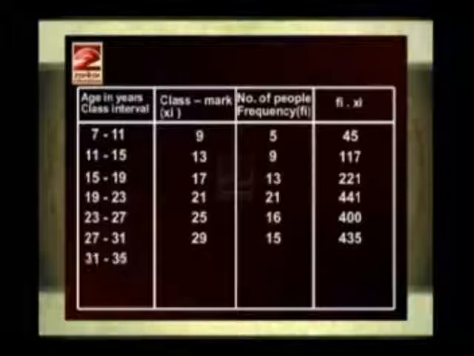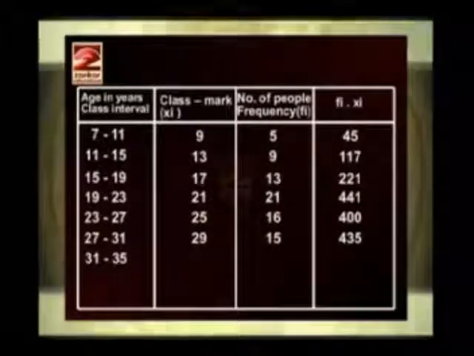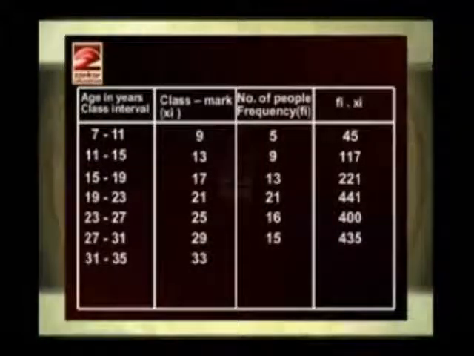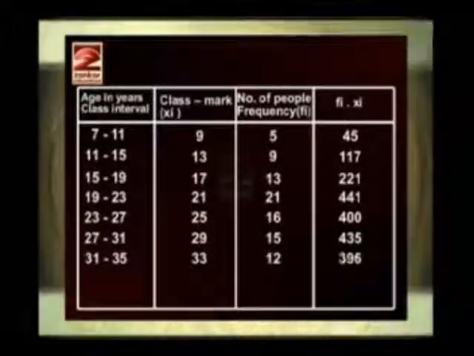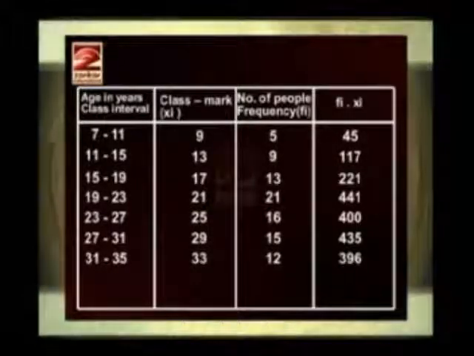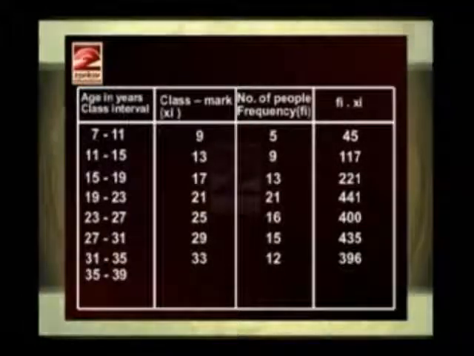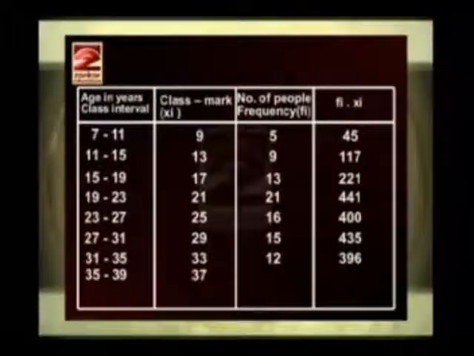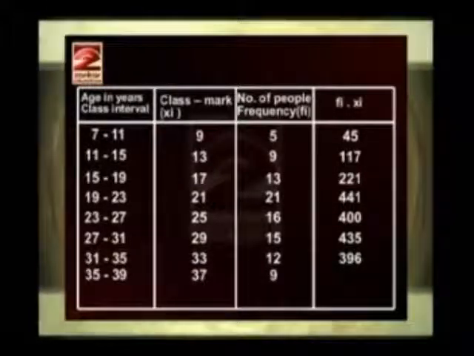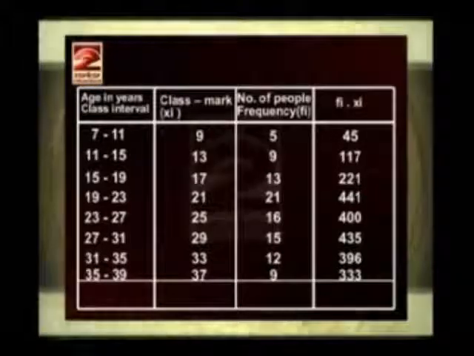Then 31 to 35, class mark 33, frequency 12, product is 396. Then 35 to 39, class mark 37, frequency 9 and the product is 333.